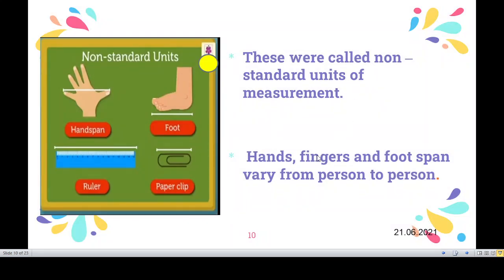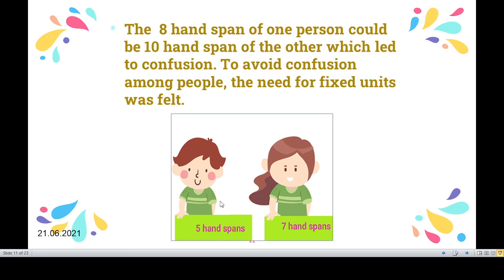These were called non-standard units of measurement. Hands, fingers and foot span vary from person to person. You know, children, pace means footstep. Here one boy is measuring this object with his hand, 5 hand spans. This girl is measuring the same object, but 7 hand spans. The 8 hand spans of one person could be 10 hand spans of another, which led to confusion. To avoid confusion among people, the need for fixed units was felt.